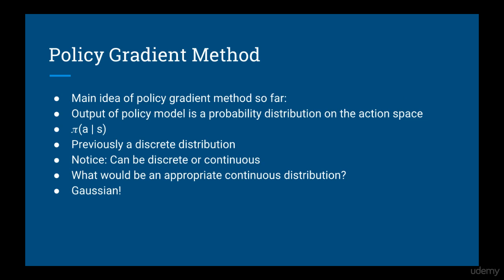So if you think about our current policy model that allows us to choose from a discrete action space, what's the main idea? The main idea is that the output of the model is a probability distribution that we can then sample an action from. So if we want to have a continuous action space to sample from, how might we go about creating a distribution for that? What distribution might be appropriate? Well, technically, you could choose any continuous distribution, but the Gaussian seems like a good place to start.